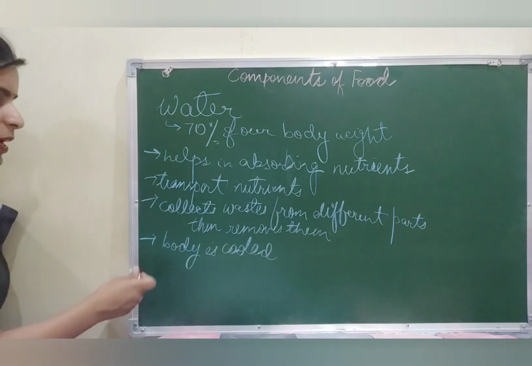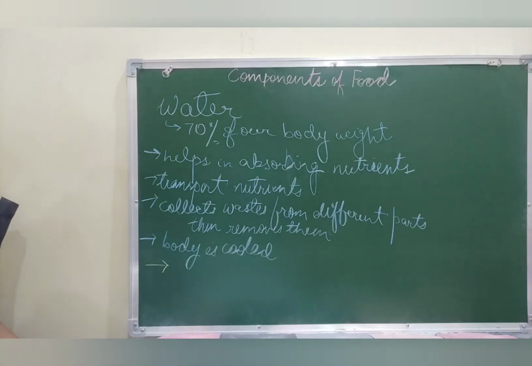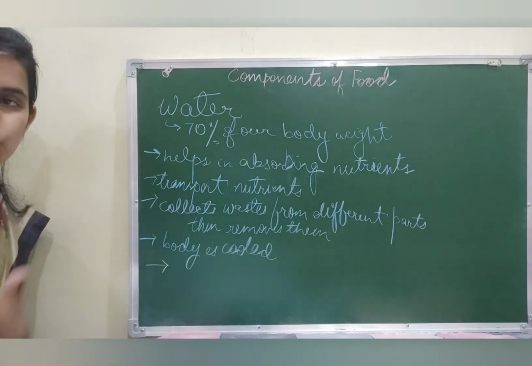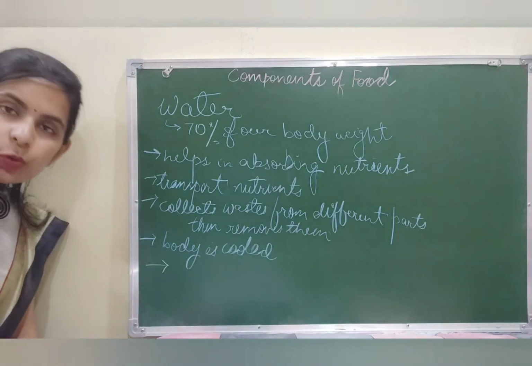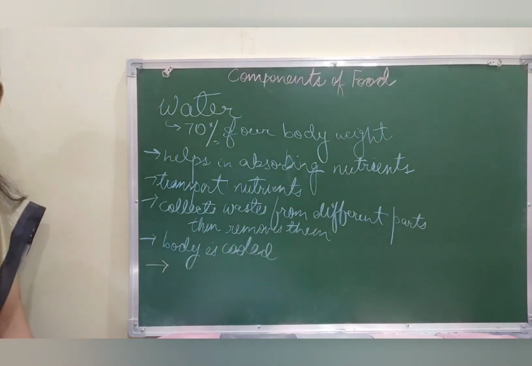Other than that, it also helps to reduce the toxins from your body, and it helps us stay healthy. We lose a lot of water every day when we breathe, when we sweat, when we urinate, when we cry. So it is essential for all of us to have an adequate amount of water. At least 7 to 8 glasses of water per day is required by each one of us, right? Especially athletes and sportspersons should drink enough water, because they are losing a lot of water through sweating, isn't it? So it is important for that.